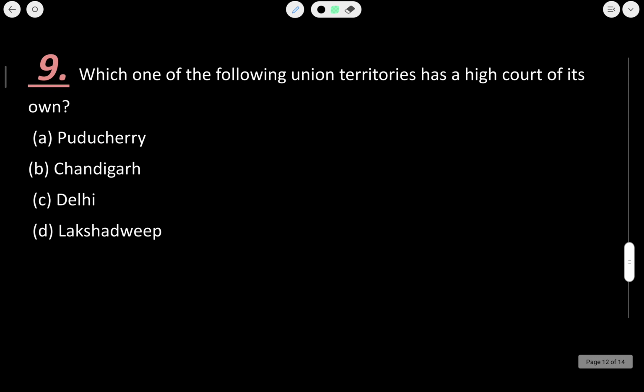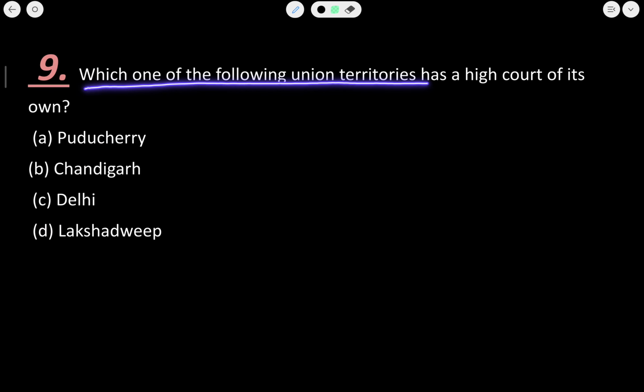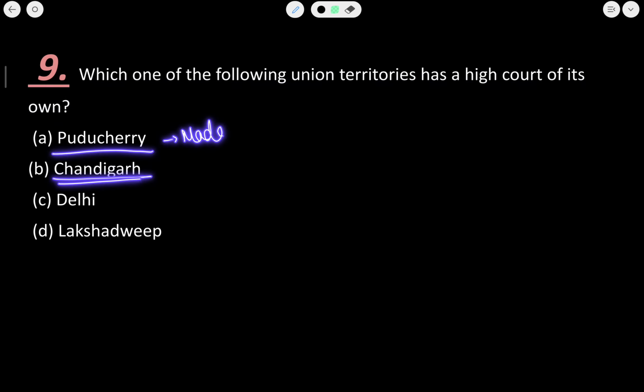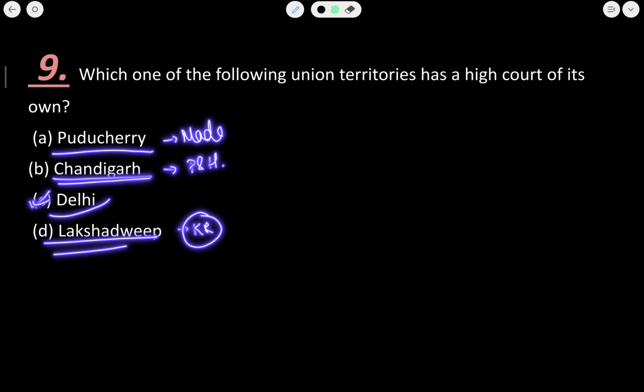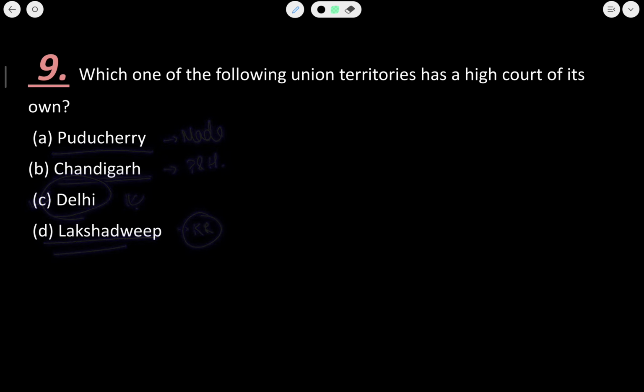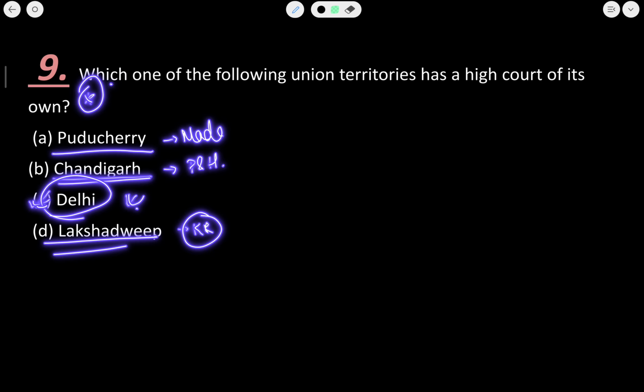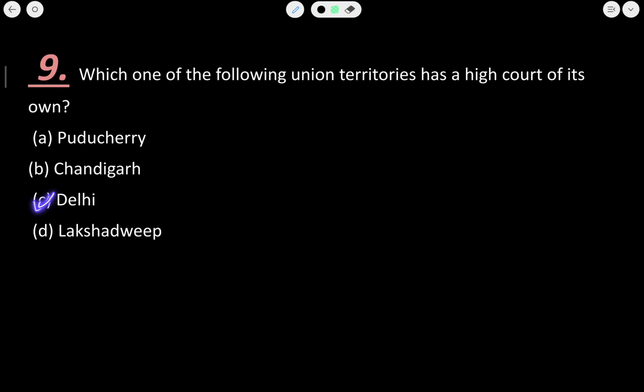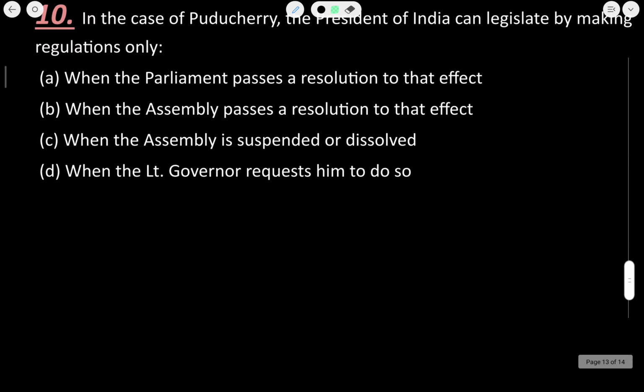Let us now see the next question. Which one of the following union territories has a high court of its own? So Puducherry comes under Madras, we know. Chandigarh comes under the Punjab and Haryana High Court. Lakshadweep comes under the Kerala High Court. So Delhi Union Territory has a High Court of its own. So this is a good question, an observational question. So C is the correct answer. I hope you all have solved this question correctly.